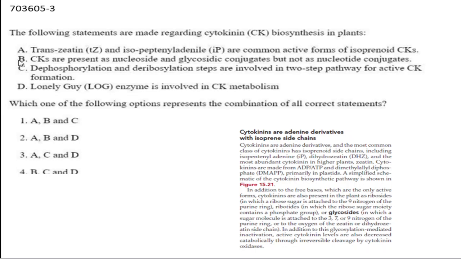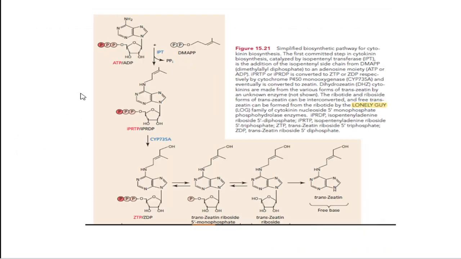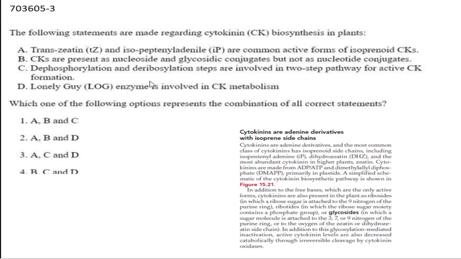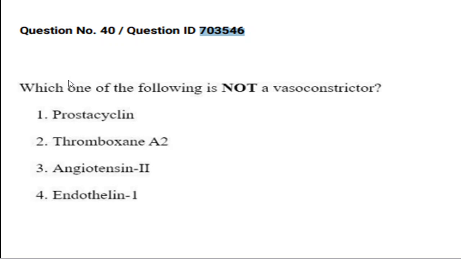Second, option B says that CKs are present as nucleoside and glycosidic conjugates, but not as nucleotides. But here you can find that cytokinins are present in plants as riboside, ribotide, and glycoside. Next, dephosphorylation and deribosylation steps are involved in two steps. This is a correct statement. If you refer to figure number 15.21 in the textbook, 6th edition, you can find it is involved. So according to me, option C and option D alone are correct. If you have challenged this question, please do tell me your reason, and if you already have any references, please do tell me.